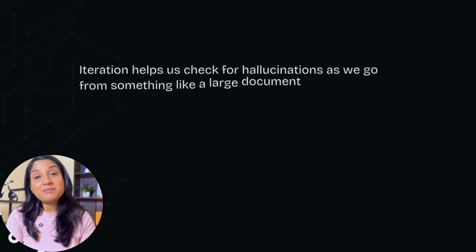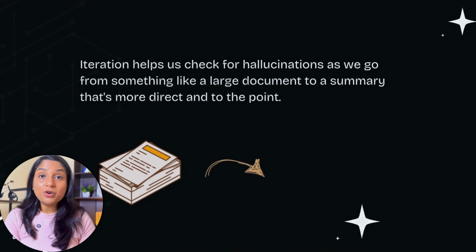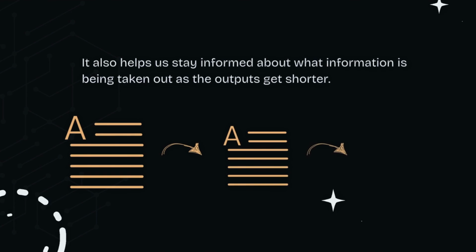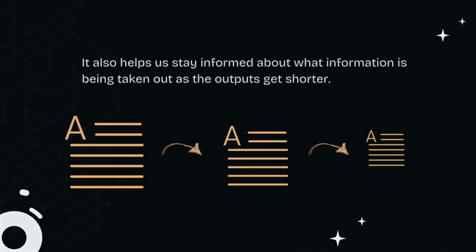You might be wondering, why not go to the shortest summary in the first instance itself? Well, iterations help us to check for hallucinations when we go from a really large document to a summary which is more direct and concise. It also helps us stay informed about what information is being taken out as the output gets shorter.